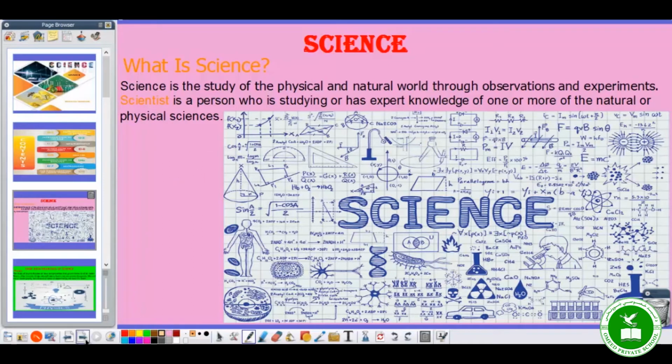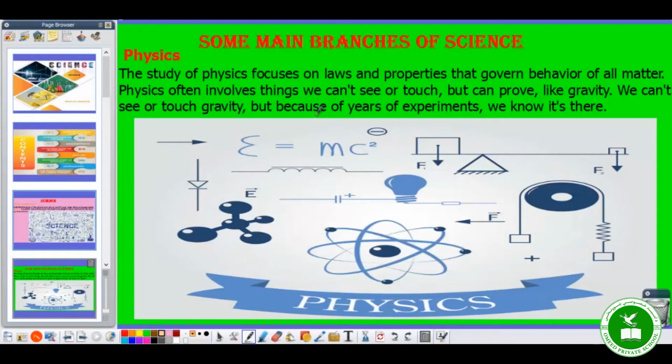Now let's see some main branches of science. Main branches are obviously physics, chemistry, and biology. Now what is physics? Here we talk very briefly, and later on we will talk in detail. The study of physics focuses on laws and properties that govern the behavior of all matter. Physics is a branch of science which talks about laws and properties of matter.